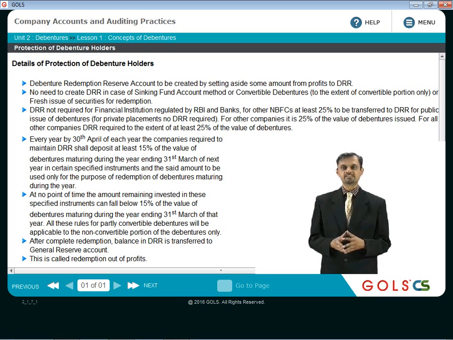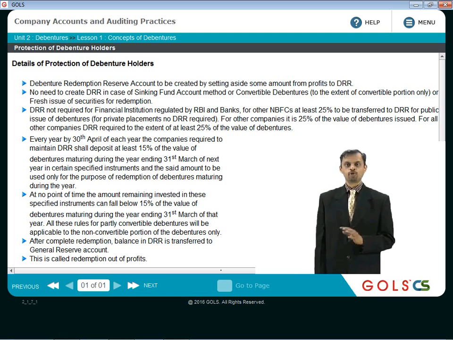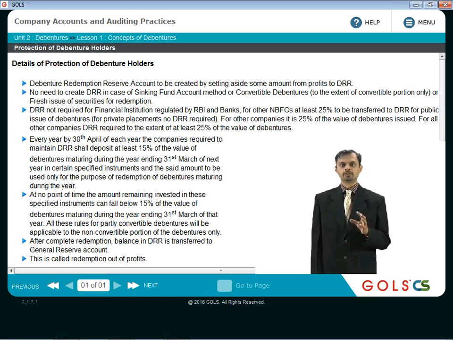So 15% is the amount which is required to be invested, and the DRR to be created is 25% of the value of debentures before the redemption happens. And at no point of time will the amount remaining invested in these specified instruments fall below 15% of the value of debentures maturing during the year ending 31st March.